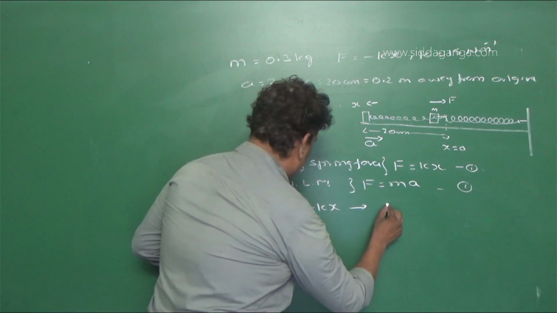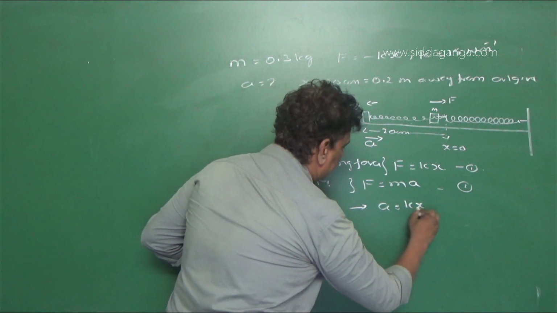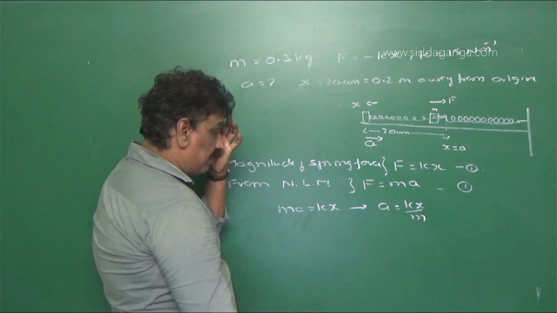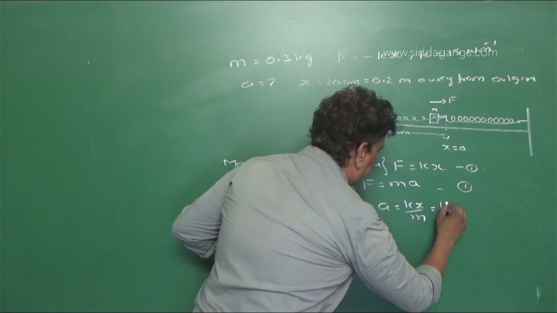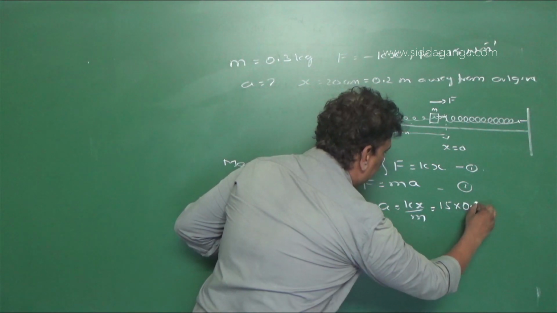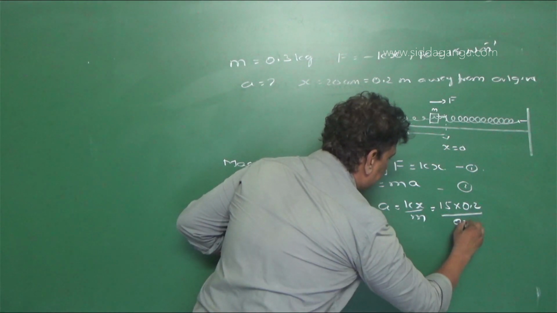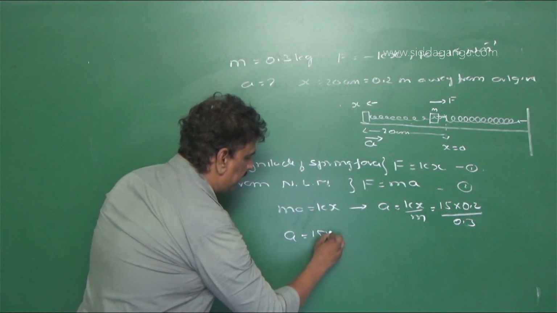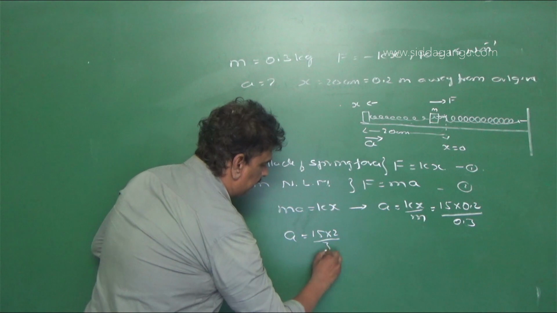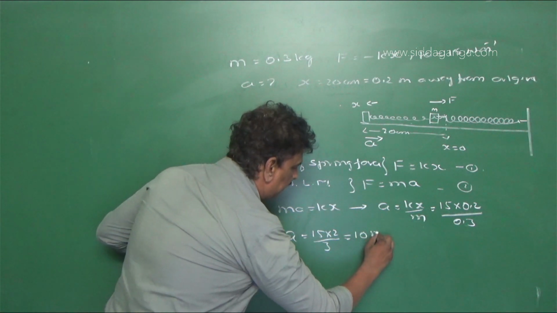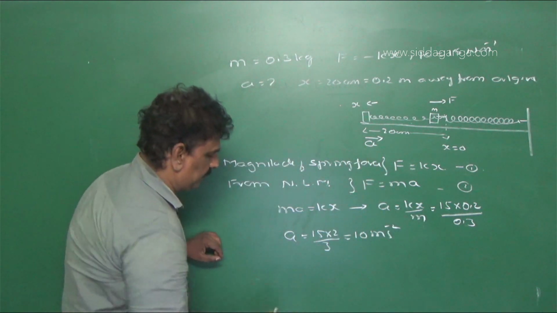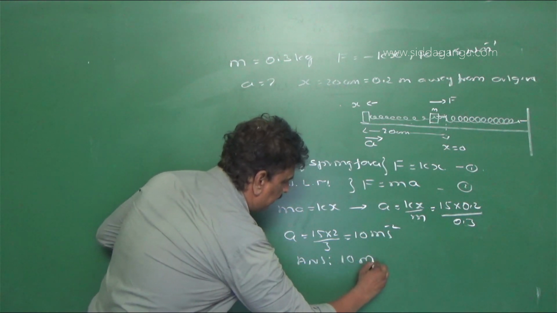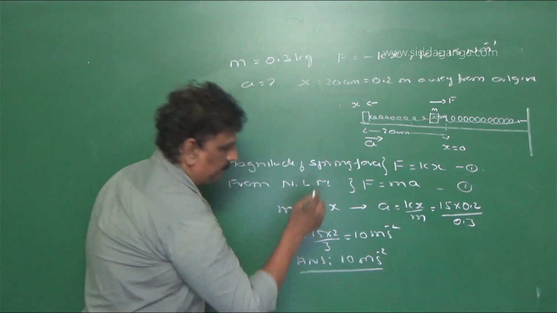That means a is equal to kx by m. That is 15 into 0.2 divided by 0.3, or a is equal to 15 into 2 by 3, that is equal to 10 meter per second square. So the answer is 10 meter per second square.